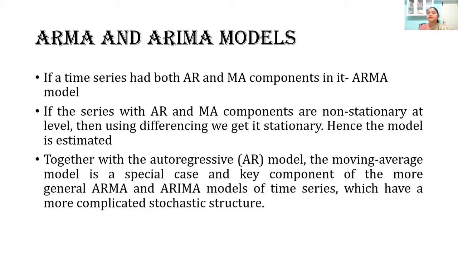Sometimes we may have to take the logarithm of the series, or some transformation of similar nature. If we attain stationarity only after an integration, say differencing the data, then that kind of series is called an ARIMA model, where I stands for integrated: autoregressive integrated moving average models. I hope I explained it.